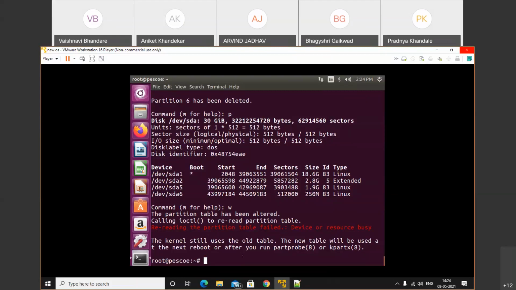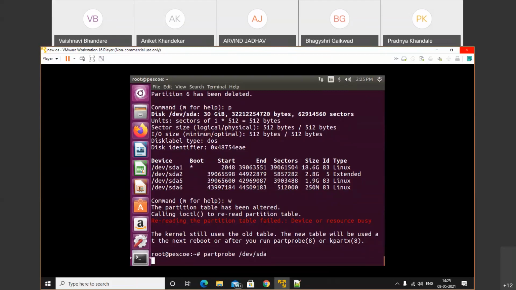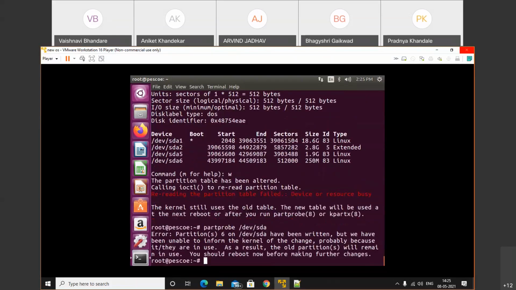After that, we have an option to save the disk. So here we'll use the partprobe command, and after that /dev/sda. Again we'll get the error. See, it has been written but we have been unable to inform the kernel of the change. There is no option to inform the kernel, so it will generate an error at the end. But in that case we successfully created the partition.